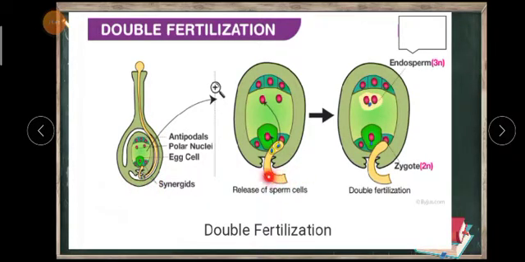After entering, what is going to happen? These 2 male gametes will enter the female gametophyte. This is called the female gametophyte, and it consists of the egg cell and polar nuclei, and antipodal cells are also there. You already know this from when we discussed megasporogenesis. Okay, students? Now one male gamete will go and fuse with the egg cell, and the second one will fuse with these two polar nuclei.